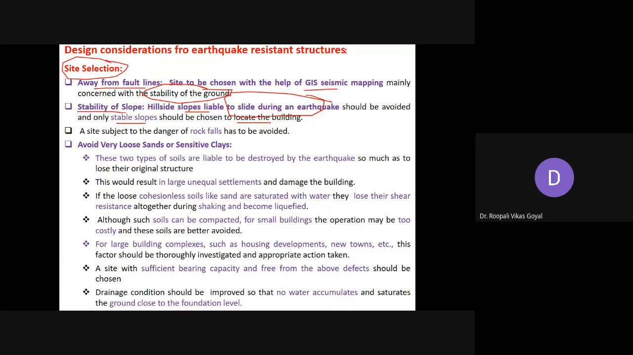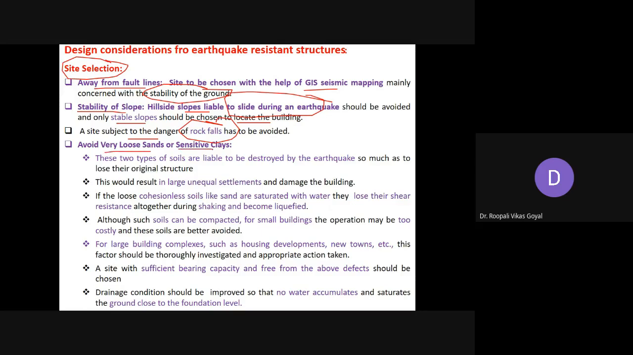Next is a site subjected to danger of rockfall. Okay, so this is also particularly where landslide occurs, some rockfall may be there. So if it's a landslide prone region, and you know that some rockfall may be there, it should be away from that. And avoid very loose sand or sensitive clay, because the foundation is very important.